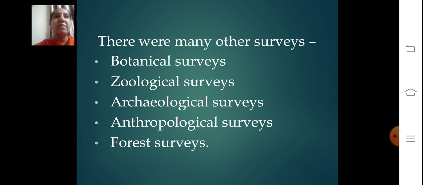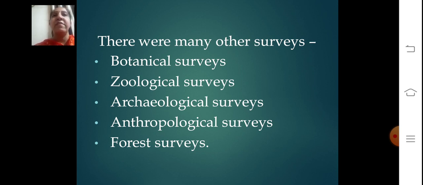The zoological survey's main objective was to explore and document various aspects of animal taxonomy in the Indian subcontinent. The archaeological survey was connected to the Ministry of Culture, dealing with archaeological research and the conservation and preservation of cultural monuments in our country.